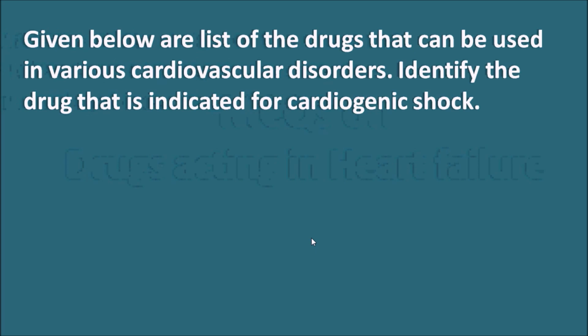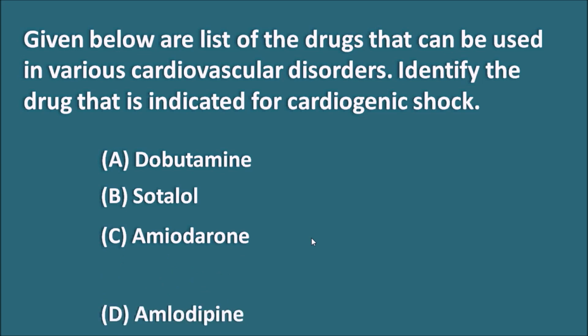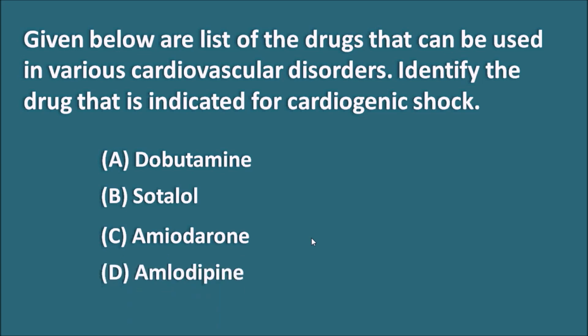Given below is the list of the drugs that can be used in various cardiovascular disorders. Identify the drug that is indicated for the cardiogenic shock. Options are A. Dobutamine, B. Sotalol, C. Imidazole, and D. Amlodipine. So these are the options for this question, and we have to identify what is the drug that is used for the cardiogenic shock.